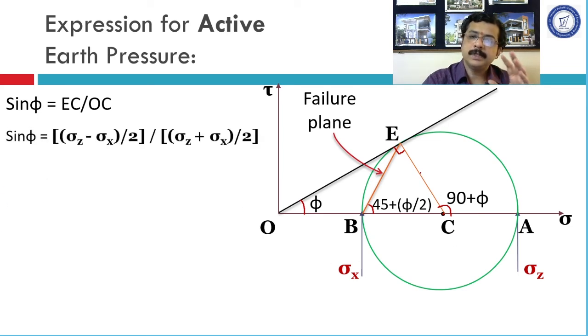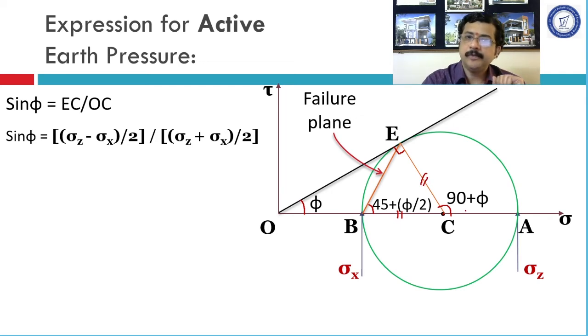Thereafter, we want to substitute the values of stresses or pressure in this formula. Now observe, what is EC? EC is nothing but the radius. So can we not say EC is equal to BC? Yes, of course. So this BC and this EC are both equal in magnitude.